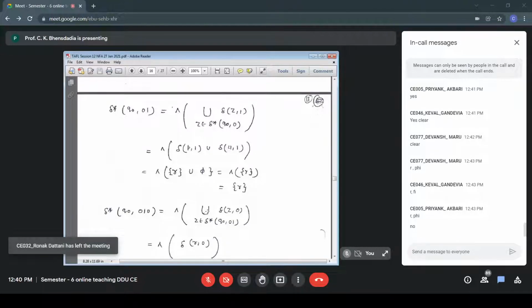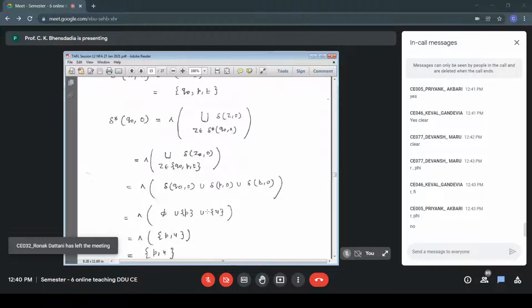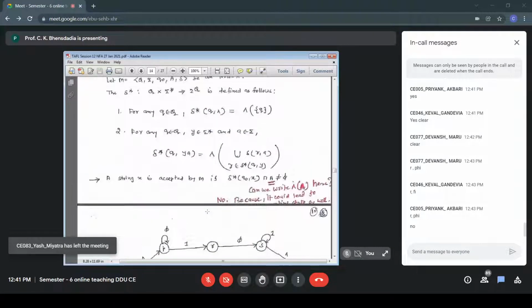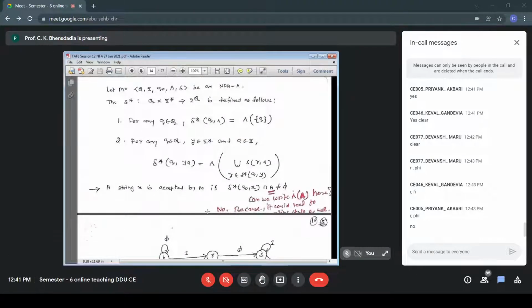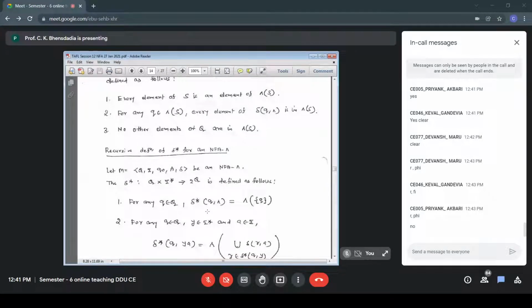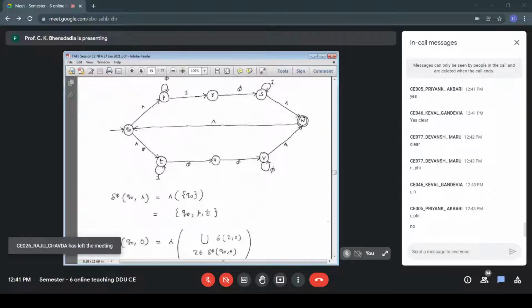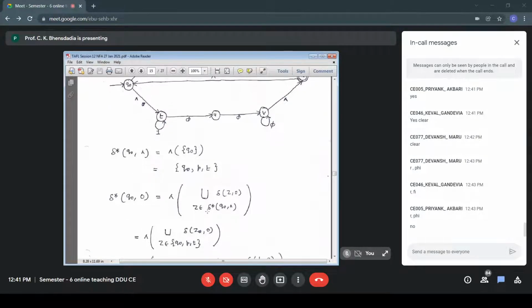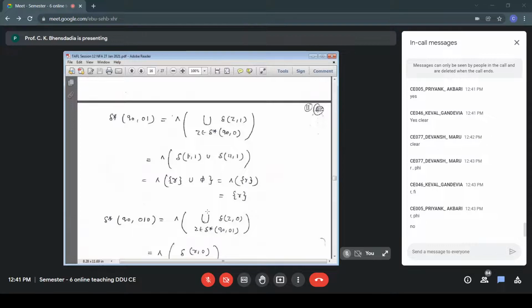Because in our diagram we have a state named R. There is a state labeled R. Because there is a state labeled R, instead of the symbol R used in the original definition, here we are using a different symbol. We are saying Z, because R itself is a state. Just to avoid confusion, we have used a different symbol, and that is Z. Fine.